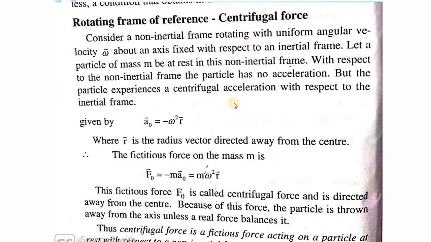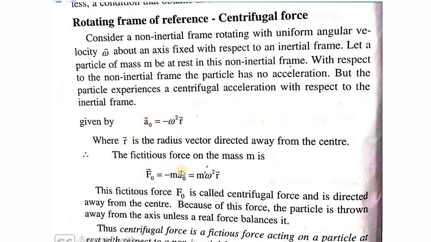Such an acceleration is called centrifugal acceleration, and observed with respect to an inertial frame, it is basically given by a is equal to omega square r, that you have studied in your plus 2 classes. And here I'll have to put a negative sign, that I have given you why it is so. r is the radius vector directed away from the center, and here it is acceleration.